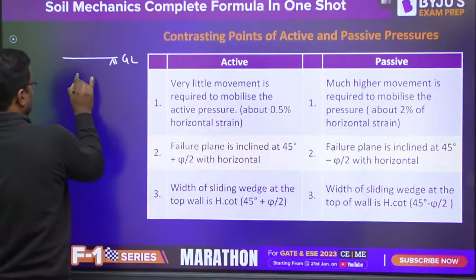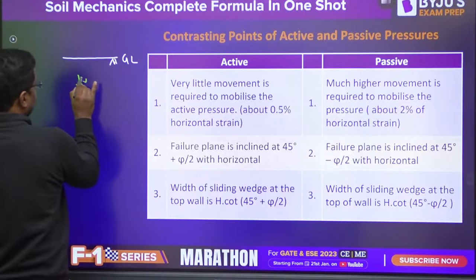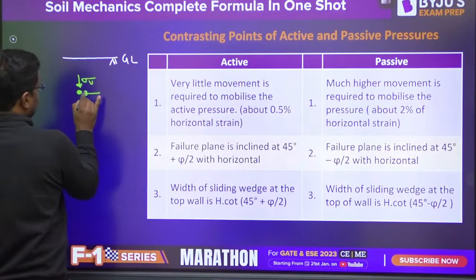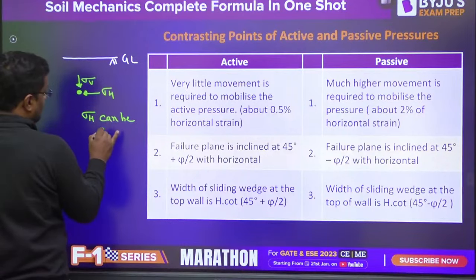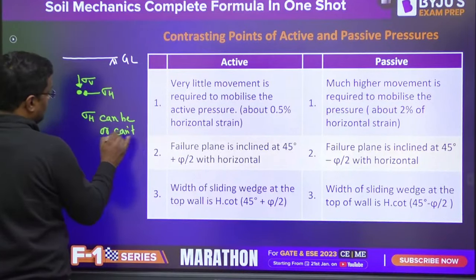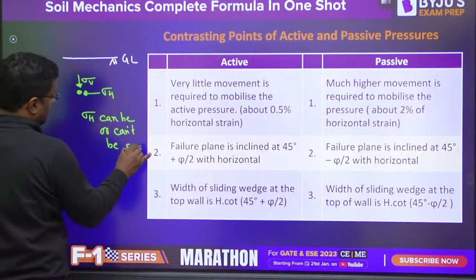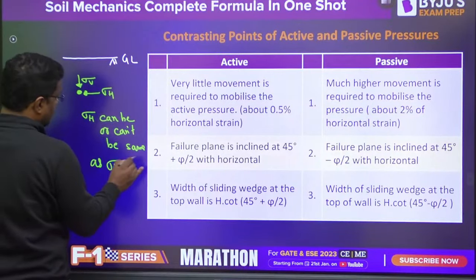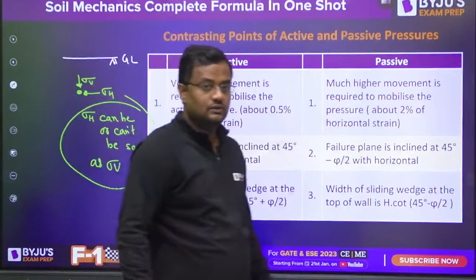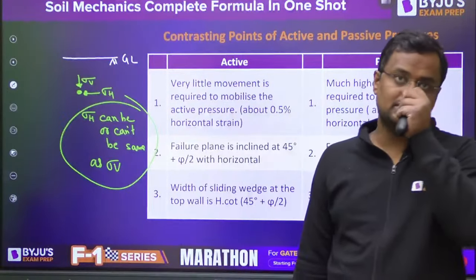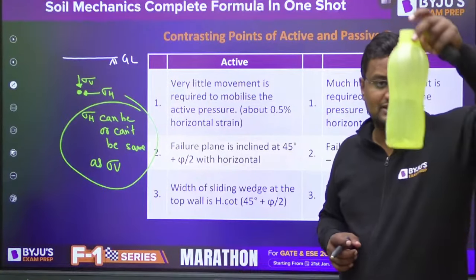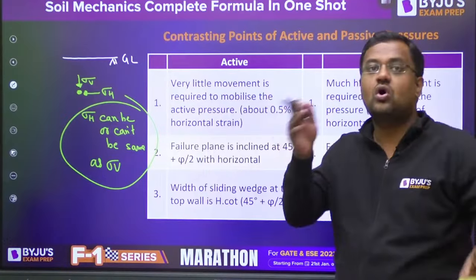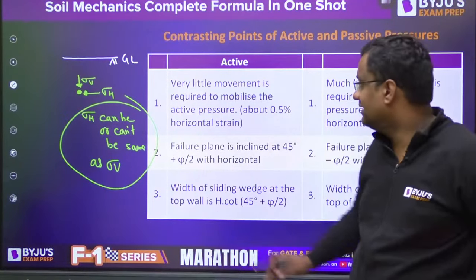Here, the pressure is sigma V, sigma H, and sigma H may or may not be the same as sigma V because it is not as uniform as water. So in water at H height, the pressure is gamma W H, the same all around. But here it may be different.